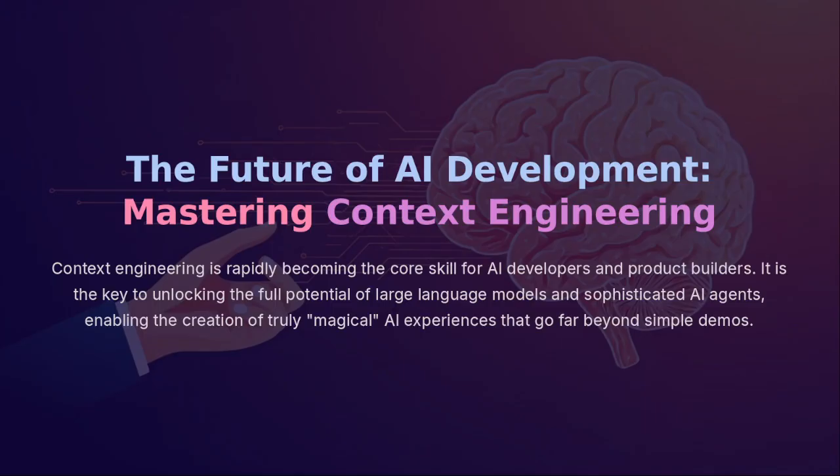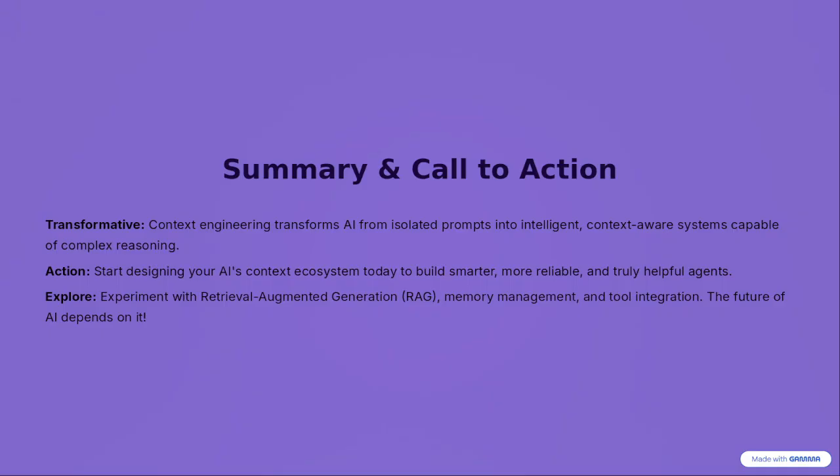Okay. The future of AI development: mastering context engineering. Context engineering is rapidly becoming the core skill for AI developers and product builders. It is the key to unlocking the full potential of large language models and sophisticated AI agents, enabling the creation of truly magical AI experiences that go far beyond simple demos. Summary and a call to action.